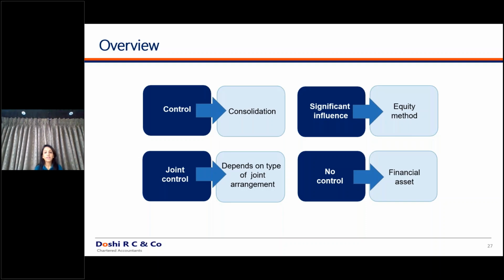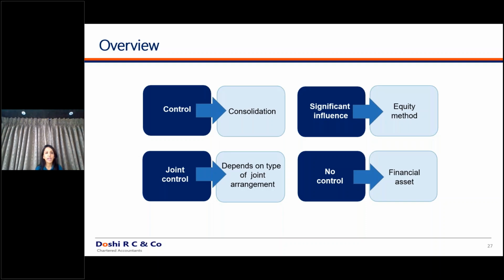The basic fundamental guidance provided under this standard is what is control, and they have given a much wider definition under this standard as compared to what you had under Indian GAAP. So what is the significance of such control, and how will it differentiate your CFS as it appears under Ind AS from how it appeared under Indian GAAP?